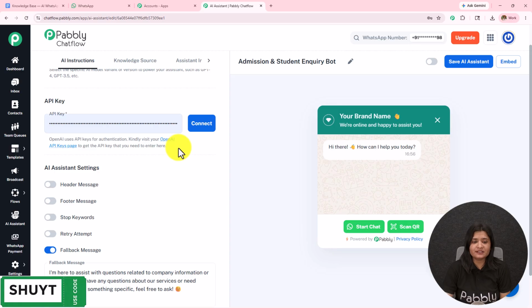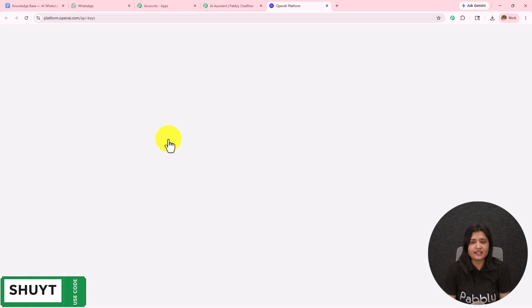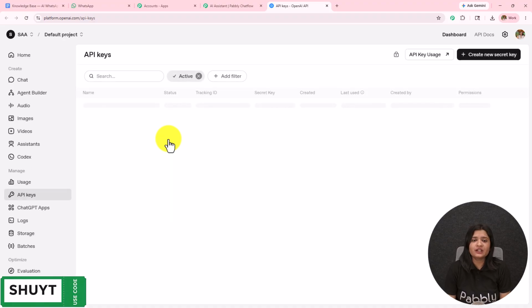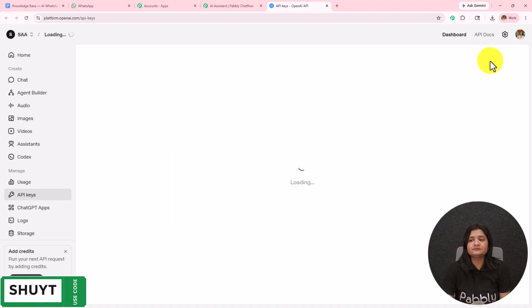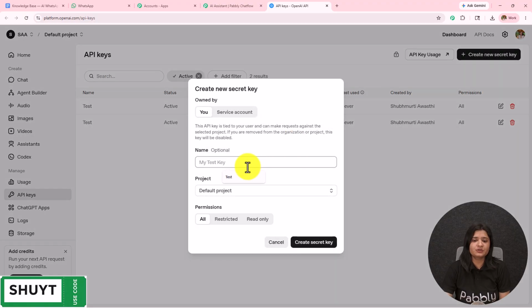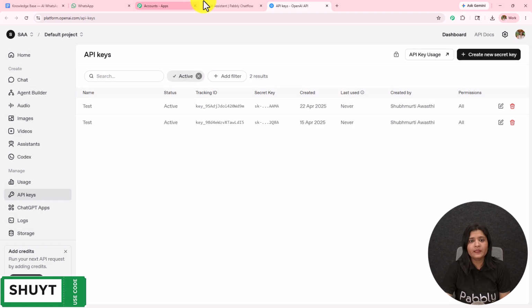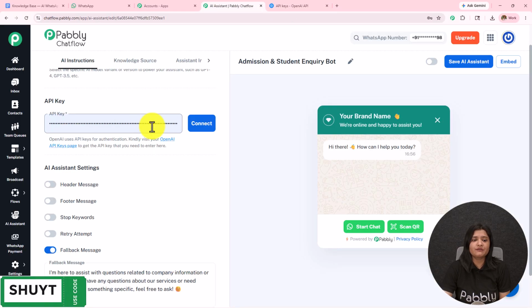In the help desk, a hyperlink is provided. If I click on this, I will be redirected to the API keys page of OpenAI. To create a new token, you simply have to click on create new secret key. First you have to provide the key name. So let's say the key is test. The project will be default project, the permissions will be all, and then you simply have to click on create secret key. A new API token will be provided, which you have to copy and paste over here. After entering these details, you have to click on connect, and you will see OpenAI key saved successfully.